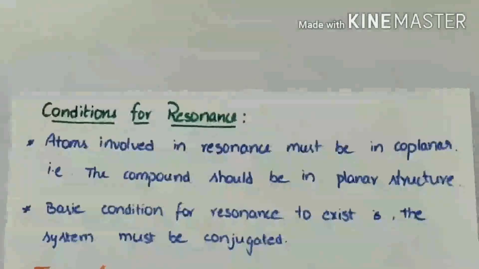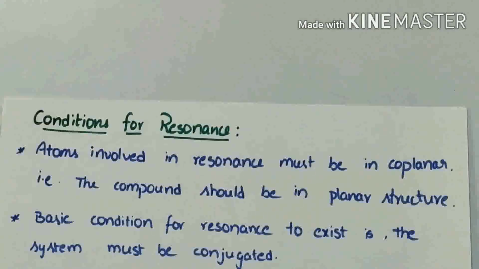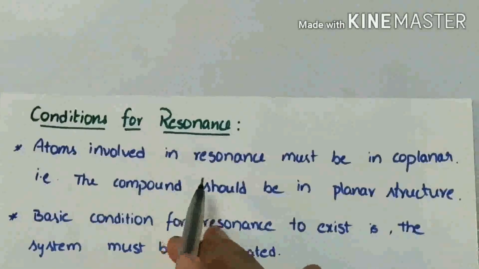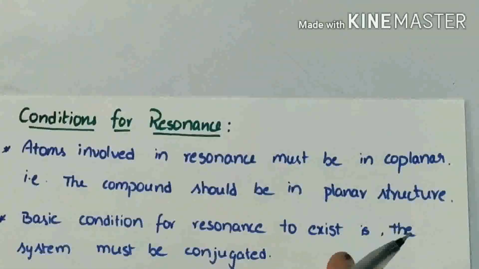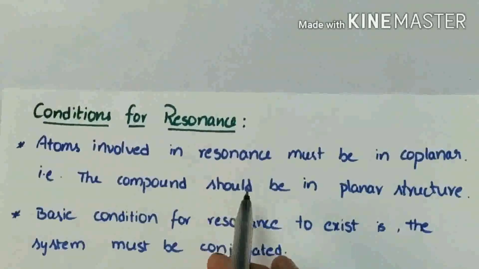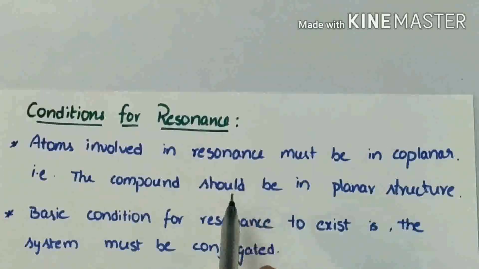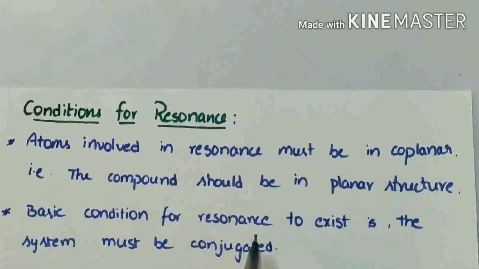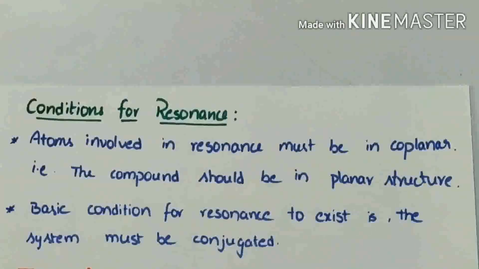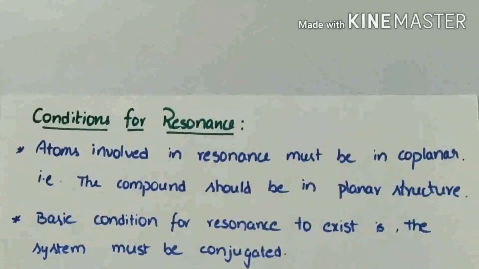And next, we can see what are the basic conditions for writing resonance structures. The atoms involved in resonance must be coplanar. That means already we saw that in a benzene molecule, all the carbon atoms are coplanar. The benzene structure is also a planar structure. That is the first condition for resonance.